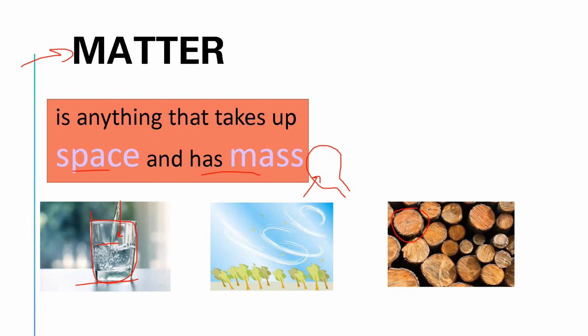Yes, Noura, tell me, honey. Matter is anything that takes up what? Takes up space.